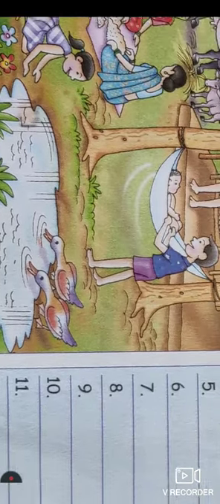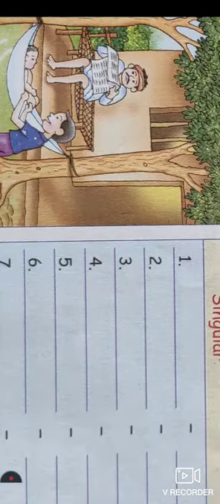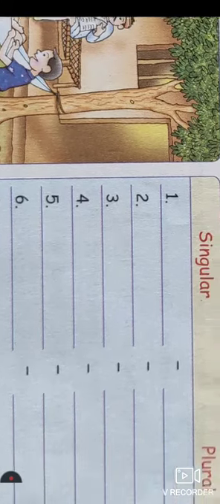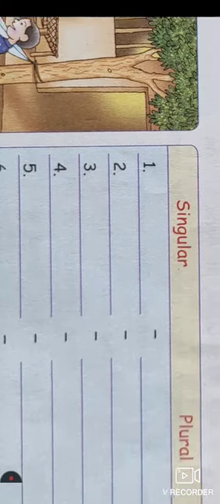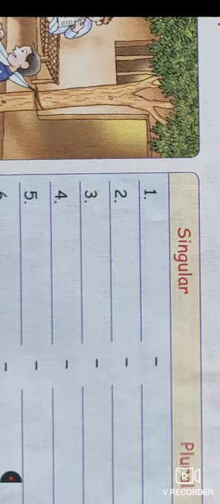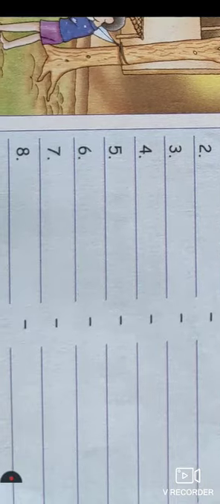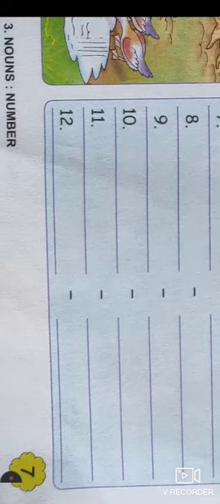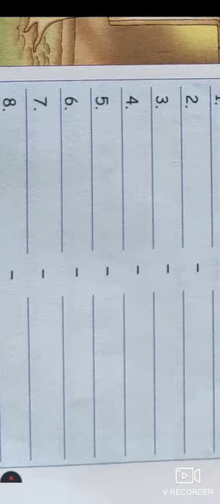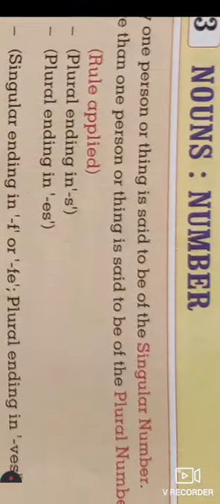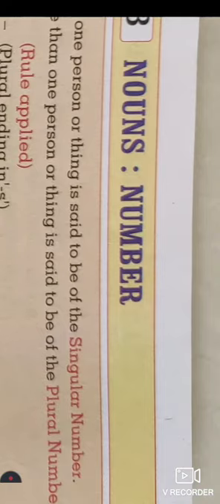So here we can write the singular and plural form of the word. Students, you can write it down in your notebook and send me a photograph of these noun numbers.